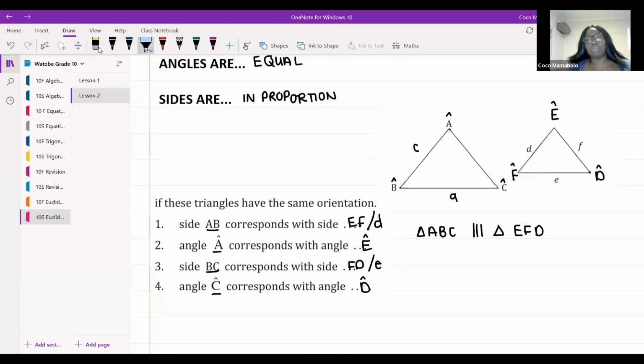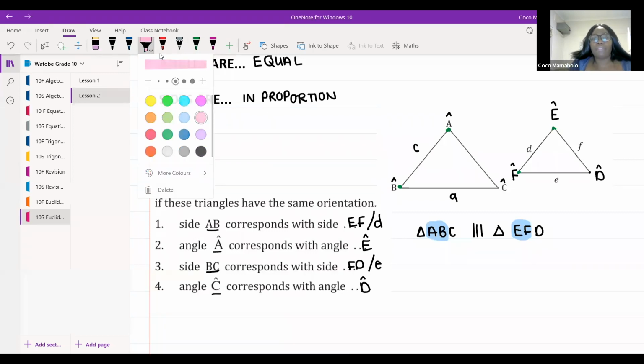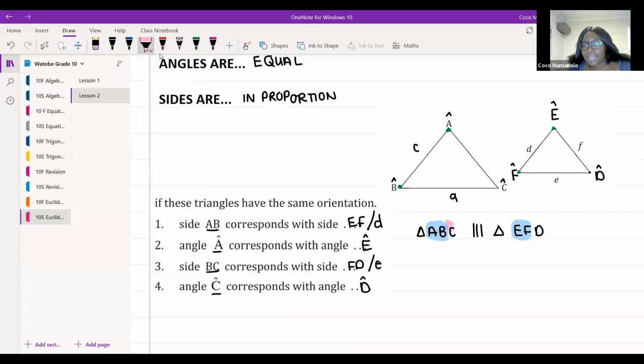So what this is actually telling me is that side AB will be in some sort of proportion to side EF, as you guys had said. And that will show in my triangle because the side AB will be proportional to EF. The first 2 letters in this triangle will be in proportion to the first 2 letters in the other triangle. Same with, if I asked you guys, side BC, which side does it correspond to, guys, in the other triangle?